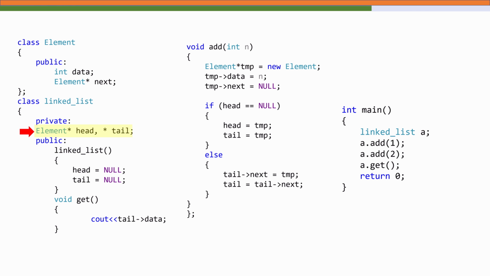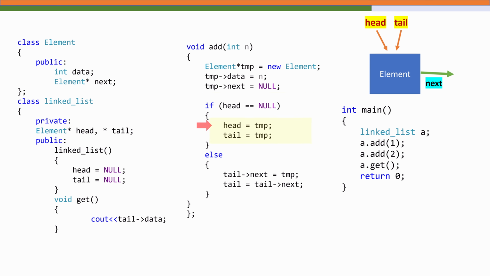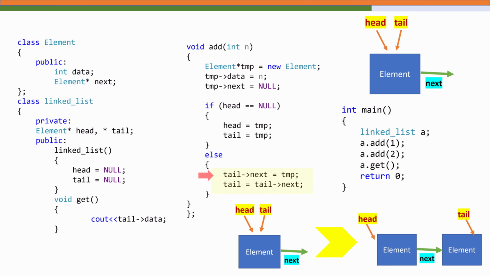When we call the add function, a new node is created dynamically using the new keyword. The node's data and next are initialized. If the list is empty, both the head and tail point to this new node. Otherwise, a new node is added to the end of the list by making some adjustments in the next pointer.